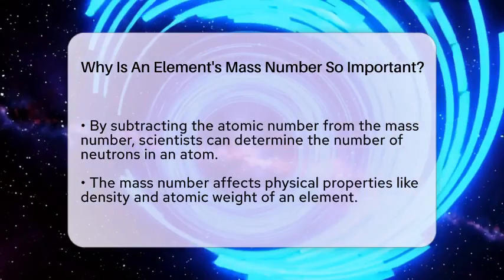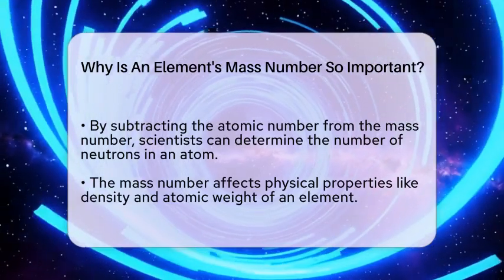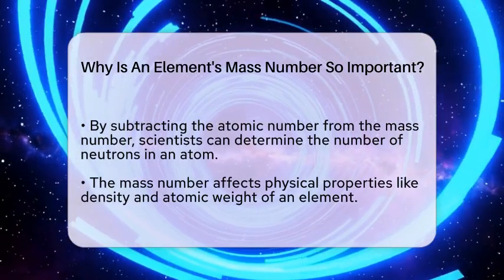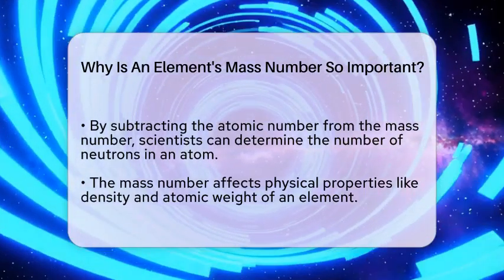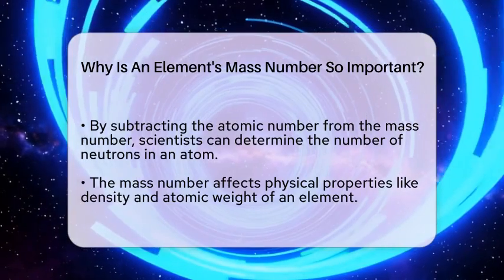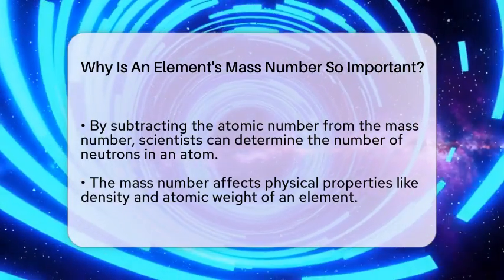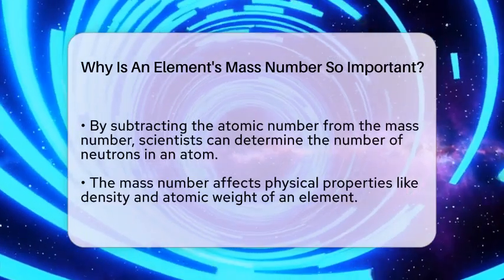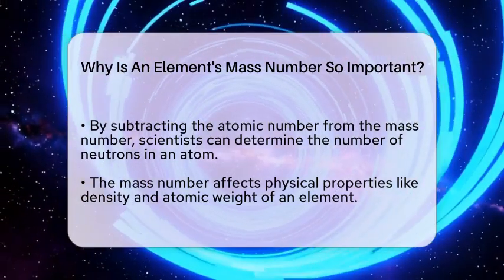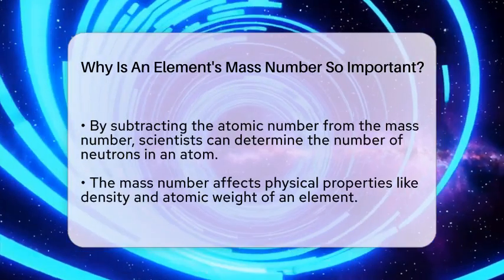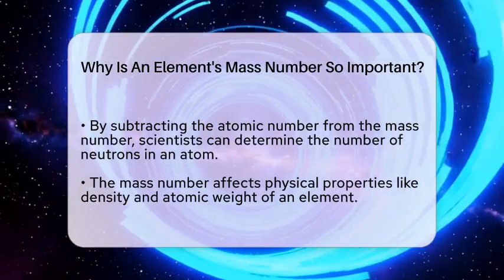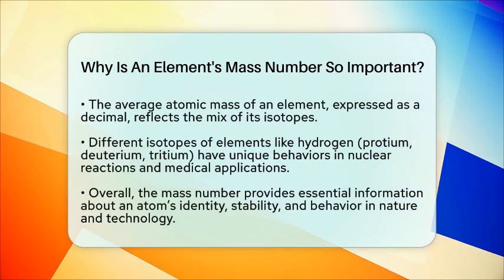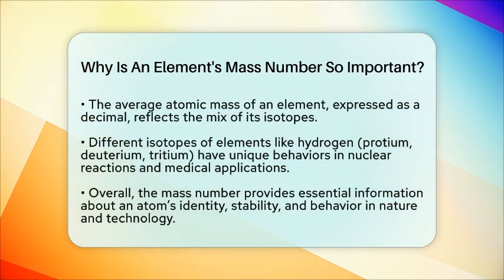In addition, the mass number affects the physical properties of an element. It influences the atom's mass, which impacts density and atomic weight. While the mass number is a whole number, the average atomic mass of an element, considering all its isotopes, is usually a decimal. For example, the atomic weight of chlorine is about 35.45 because it is a mix of chlorine-35 and chlorine-37 isotopes.